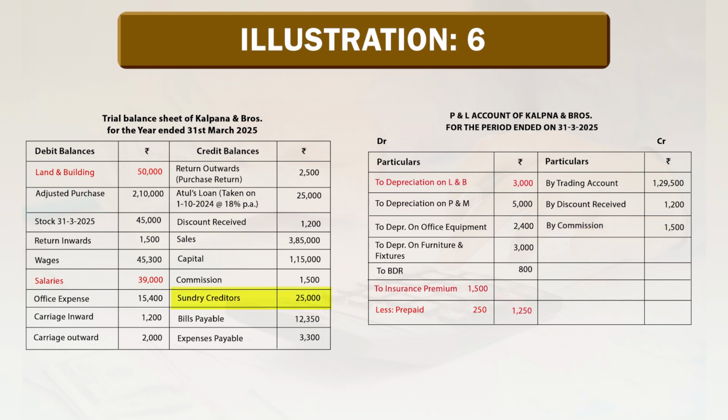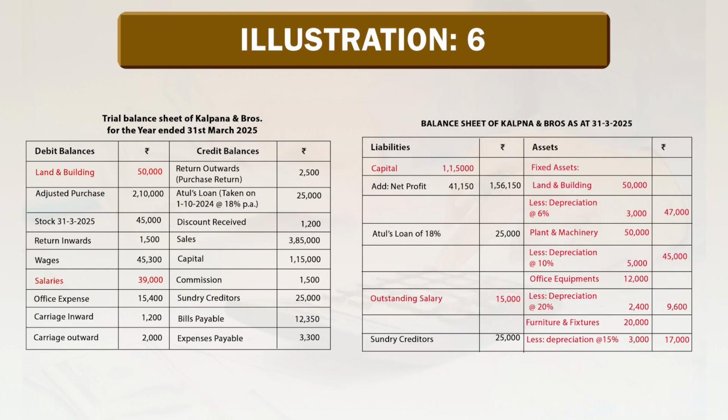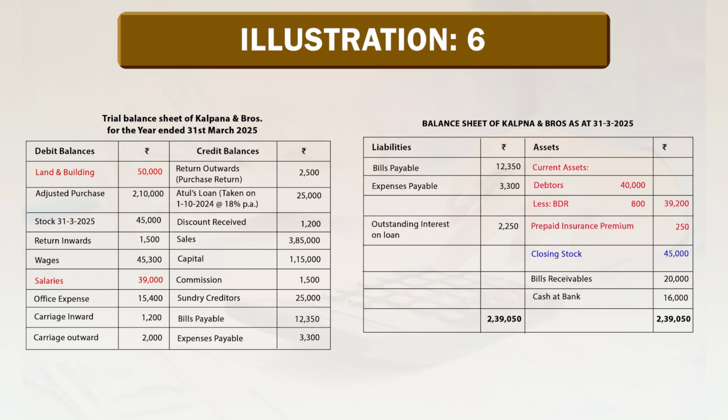Sundry creditors rupees 25,000, this is a liability, it goes to balance sheet on liability side, sundry creditors rupees 25,000. Bills payable, it is also a liability, it goes to balance sheet on liability side, bills payable 12,350. Expenses payable, this is also a liability, it goes to balance sheet on liability side, expenses payable rupees 3,300.